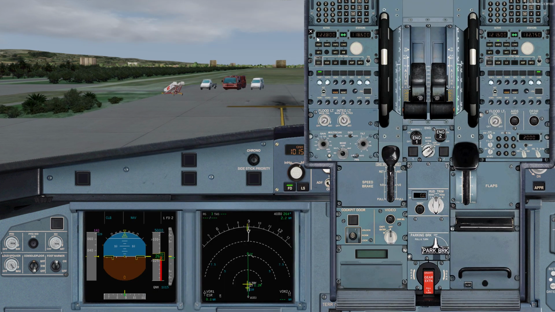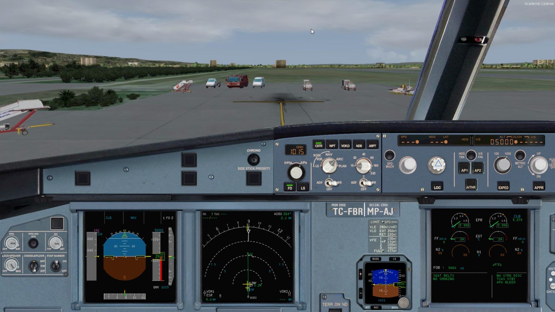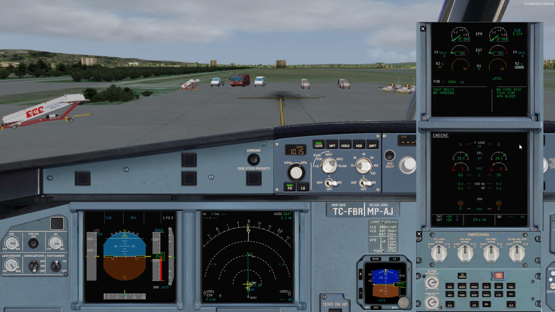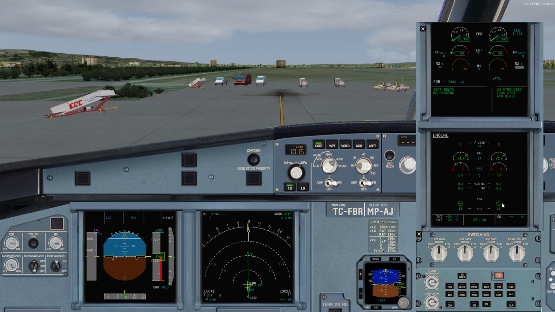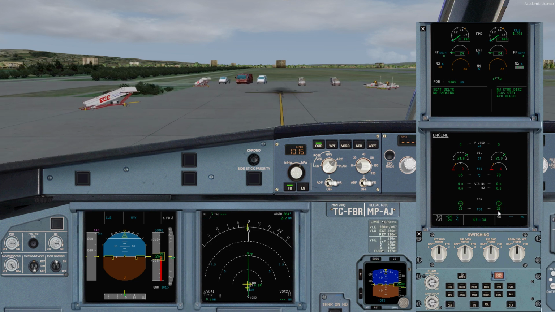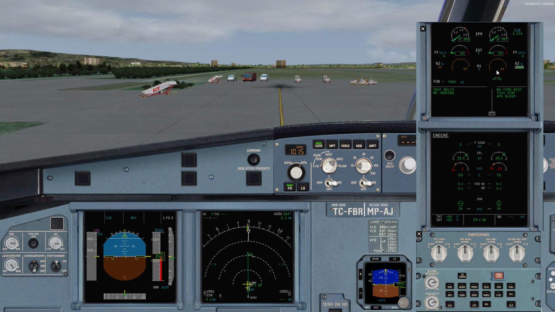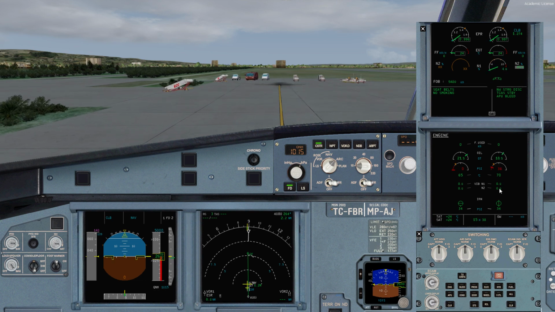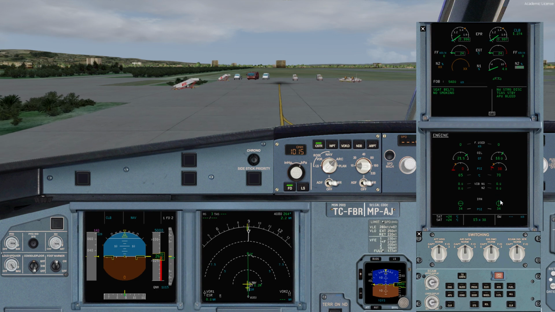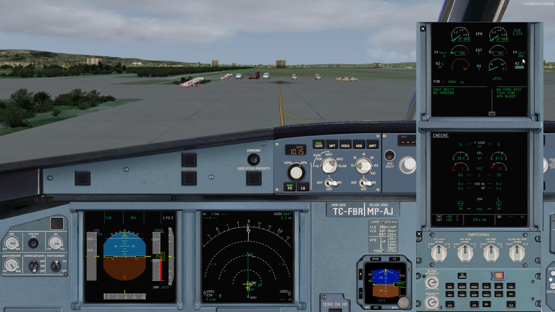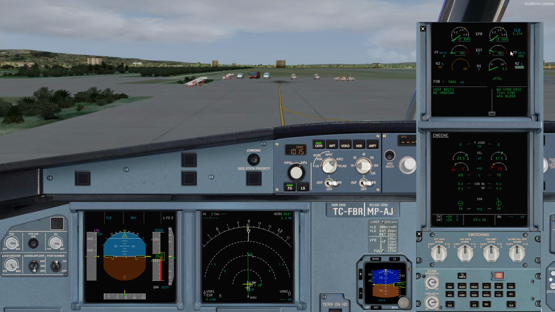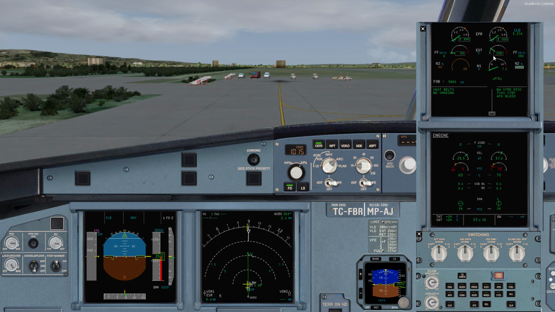Starting engine number 2. Okay, as you can see, let's review the engine start sequence. Start valve is open, we have pressure on the engine number 2 start valve. N2 is rotating. Meanwhile, N1 will pop up in a couple of seconds. When reaching maximum motoring speed, the ignition will be on. Thereafter, as you can see, alpha is now on and the fuel flow is increased. Within 30 seconds we need to see the EGT, and we have EGT now, so light up is occurring now.